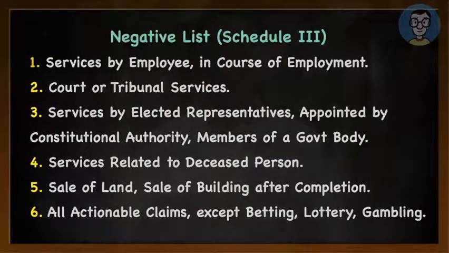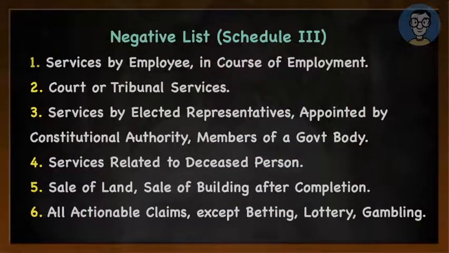Now let us talk about the second item in the negative list. Second item is comparatively easier. It says services provided by court or tribunal. So if court is providing any service or tribunal is providing any service, there is no GST on that. Why? Because it is kept outside from the definition of supply under Schedule 3.